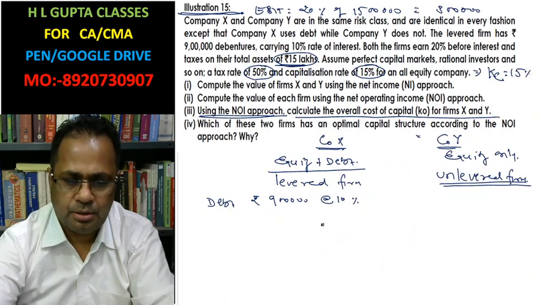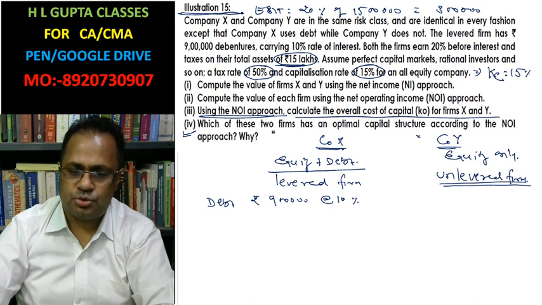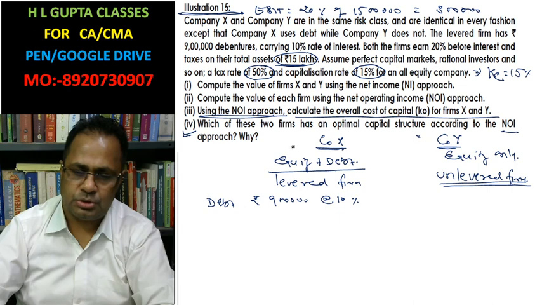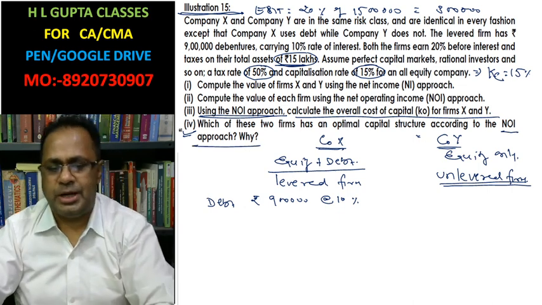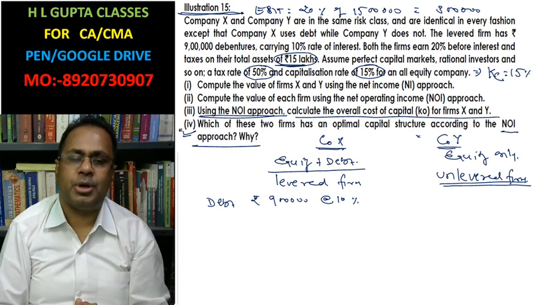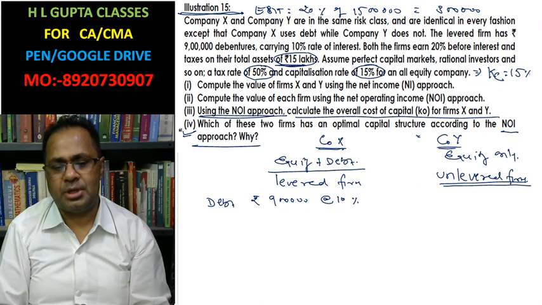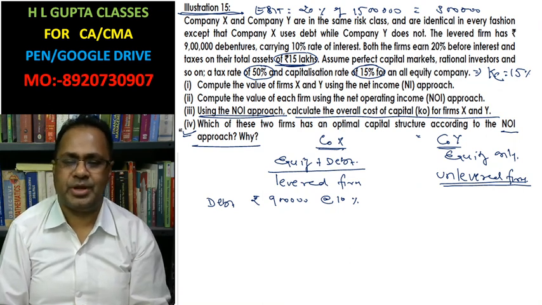Now look at it. In fourth part, question is, which of these two firms has an optimal capital structure according to net operating income approach? As we know that the company having lowest cost of capital, that is said to be the optimal cost of capital. And which company has the lowest cost of capital, that is the optimal cost of capital.